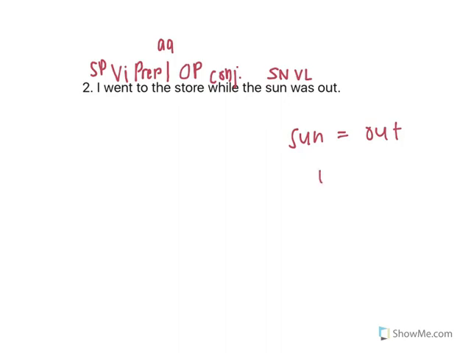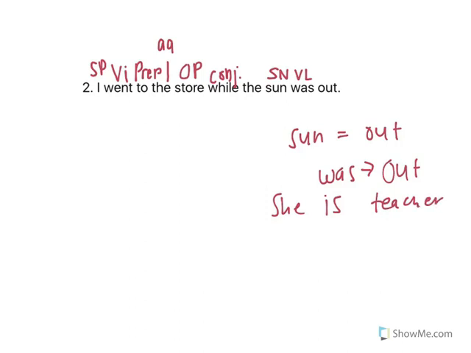When you see a verb such as was or is, it's almost always going to be a linking verb, unless it's followed by an -ing verb, like was helping. But if it says the sun was out, it's showing what the sun was, or, she is a teacher.